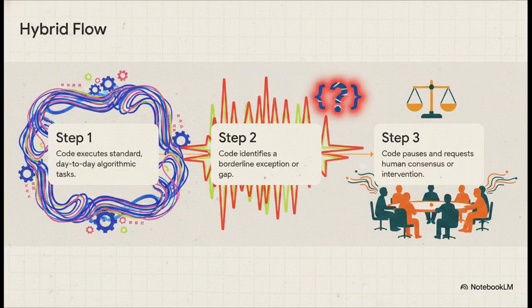The workflow this creates is super smooth. Step 1. The algorithm does all the heavy lifting and routine paperwork without any human friction. Step 2. Boom. It spots an anomaly or an exception it wasn't programmed to handle. Step 3. The code literally halts. It alerts a human, or maybe a decentralized committee, to look at the facts and decide the fairest outcome. It's the perfect marriage of machine efficiency and human judgment.